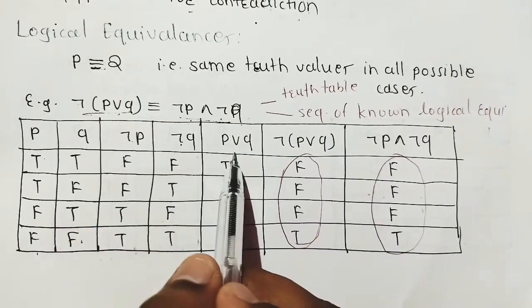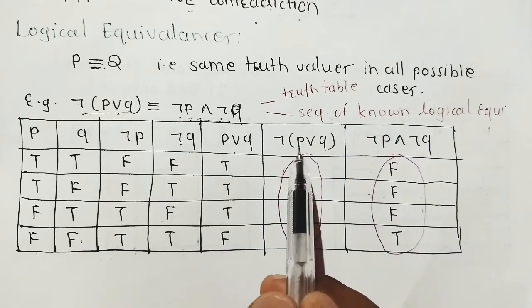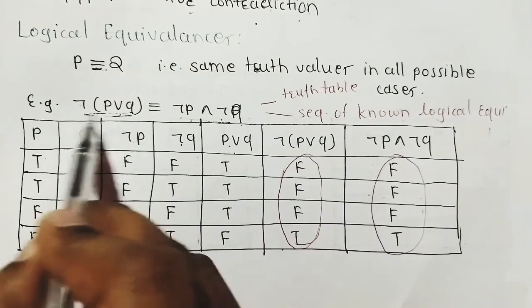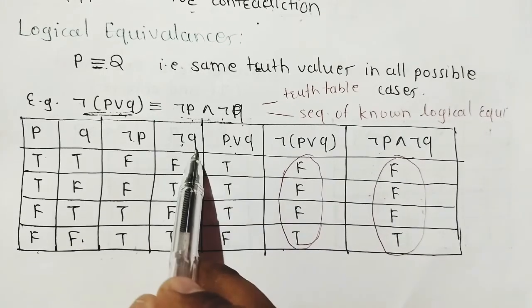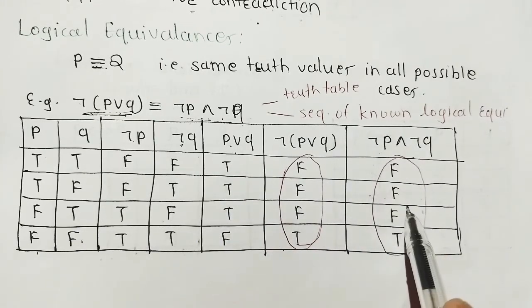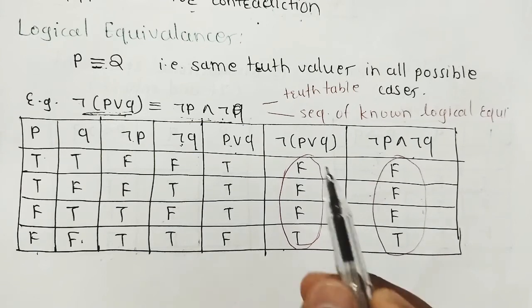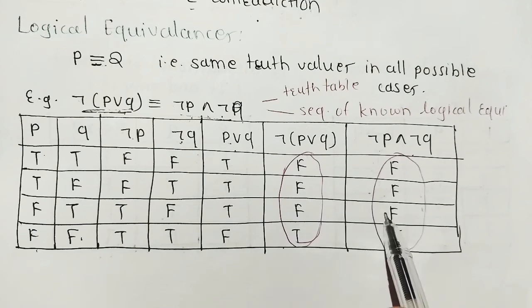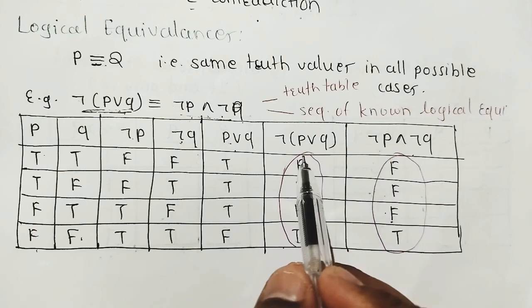Then P or Q. What does or mean? If both are false, then false. Then the negation of this. We have got these entries for the first statement. The next is negation P and negation Q. Find it also using the previous logical connective rules. Then both columns, this column and this column, have the same truth values. So these two statements are logically equivalent.